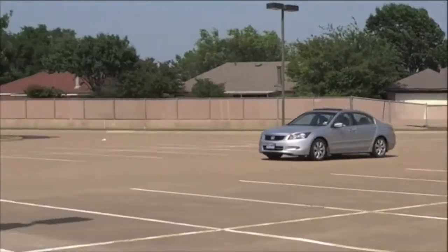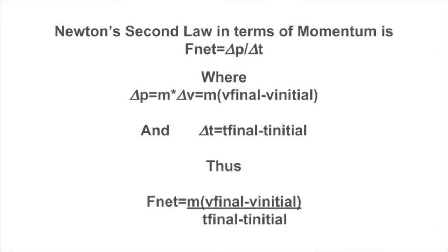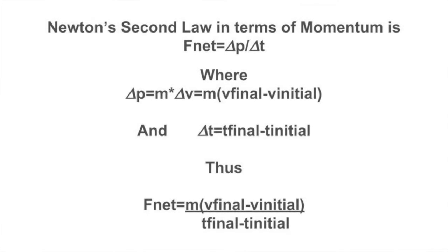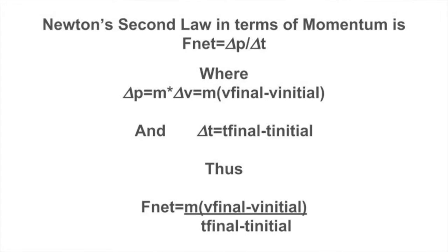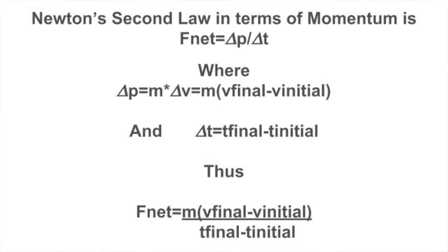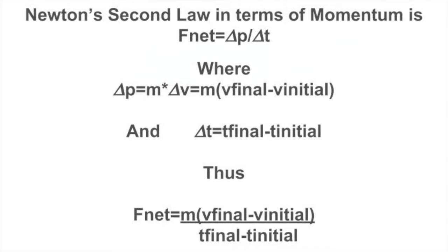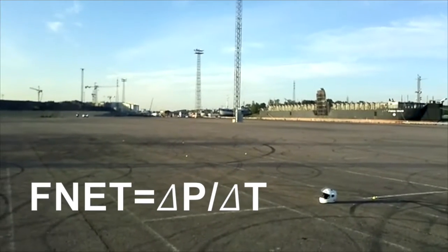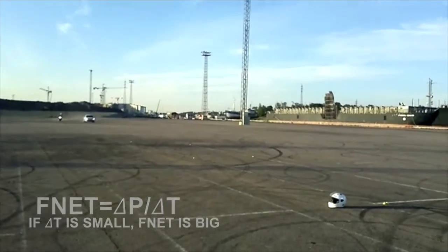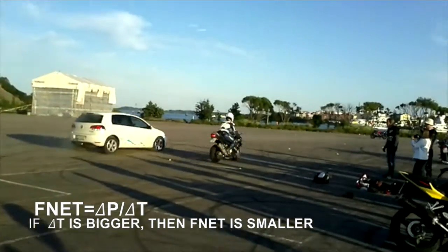If an object's momentum changes, its mass or its velocity has to change. Newton's second law in terms of momentum tells us that the force you feel is proportional to how quickly your momentum changes in time. When your momentum changes, it's usually your velocity that is changing, so the force you feel is dependent on how quickly that velocity changes in time. Somewhere we see this in our everyday lives is inside of a car. If you try to brake in a very short amount of time, then the force that you feel will be greater. If you try to brake in more time, then the force that you feel will be less.